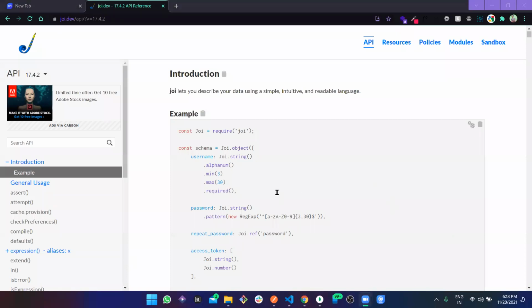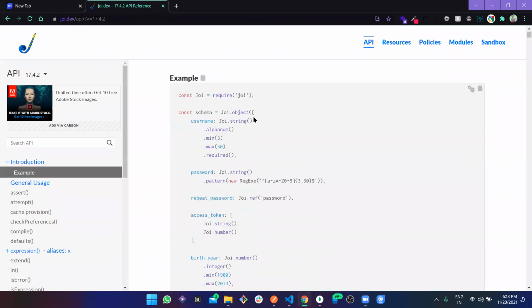Okay. Perfect. Now, so how do we use Joy? Again, we are going to install Joy and then we are going to import it. And how does it work?